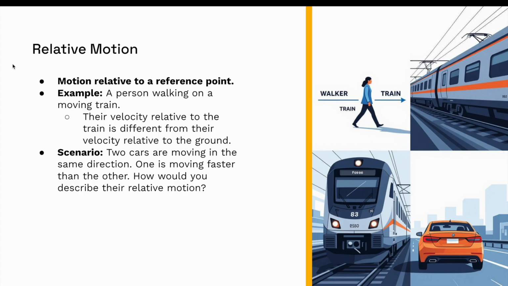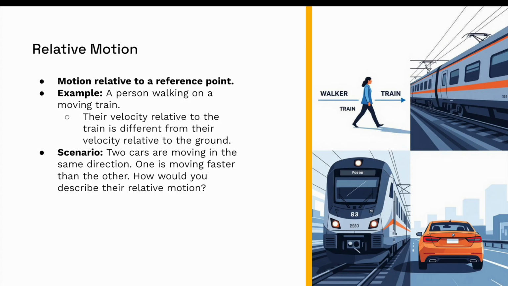So this is relative motion. This is not really that important right now. It gets a lot more important in 8.5, but it's basically the motion relative to a person who's at a reference point, right? You can think of it just like this.